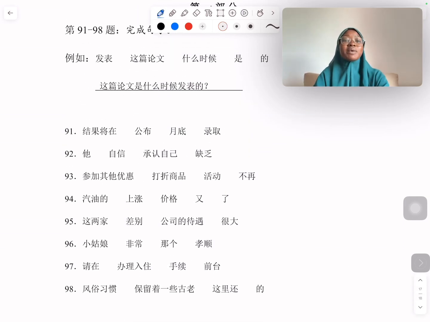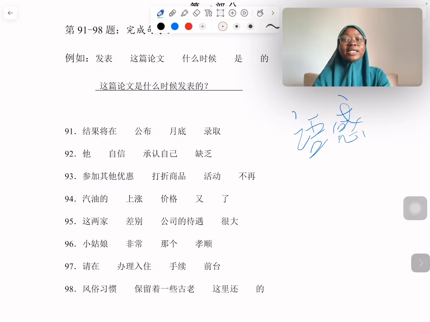So for this part, you know what helps a lot? Exposure helps. With everything you do in Chinese or any other thing, exposure helps. The more you listen, the more you read, the more you have this language sense. Yugan, we call it yugan, meaning language sense. Once you have this language sense, you easily, without even looking at what's the verb, what's the noun, place things together. You can tell this is how it would sound right. I usually do that most of the time and not focus on the grammar, but for the purpose of this video, I would also talk a little bit about the grammar too.